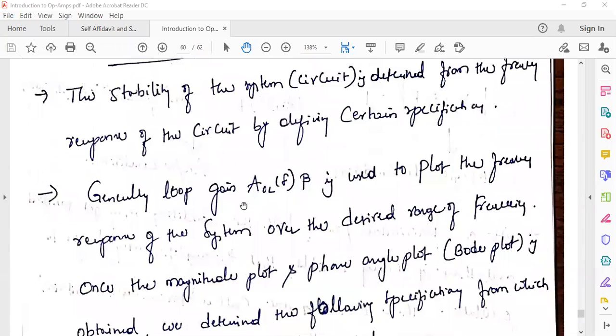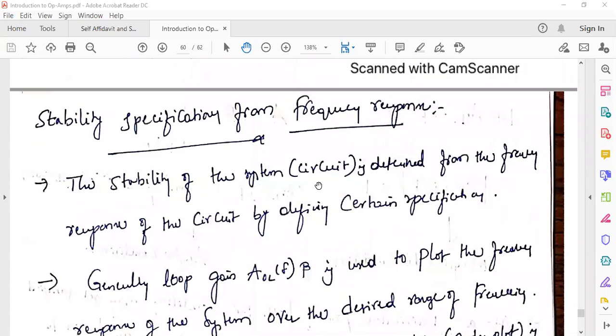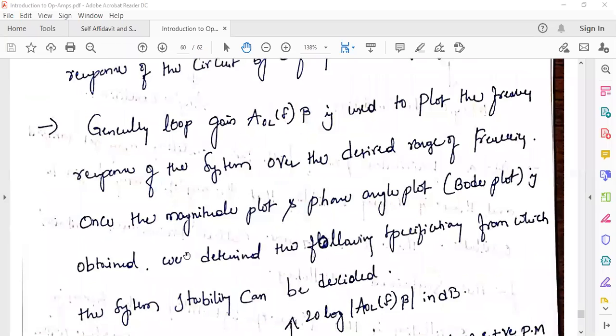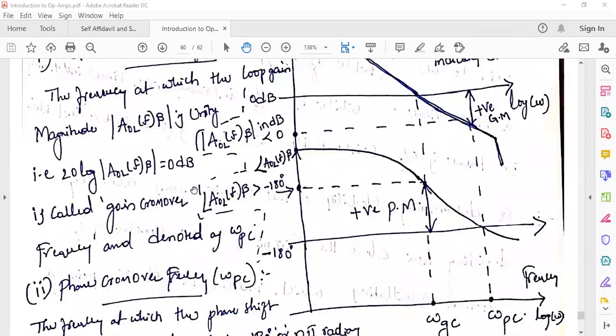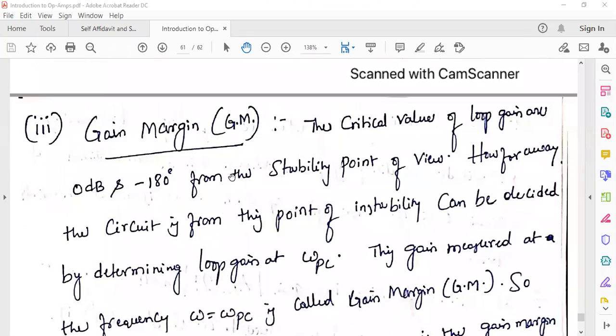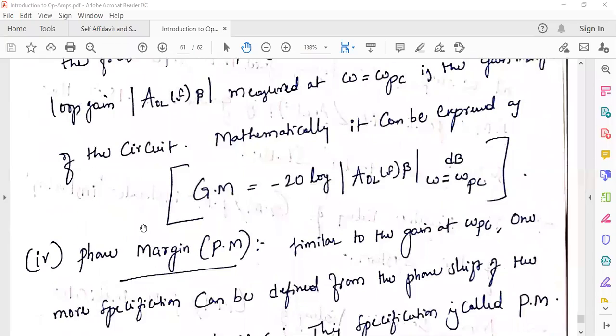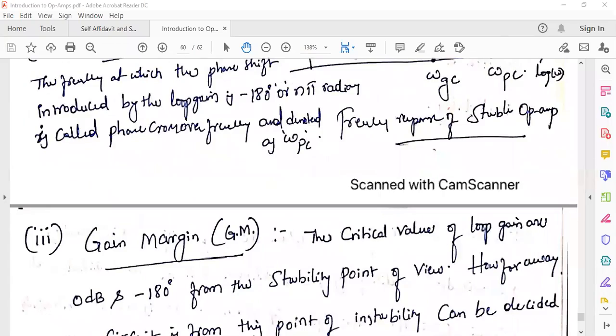Based on these 4 specifications, the stability specifications from frequency response, those response specifications are gain crossover frequency, phase crossover frequency, gain margin, and phase margin. These 4 are the important parameters.